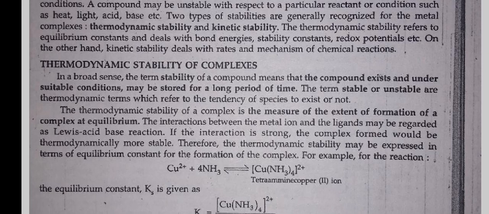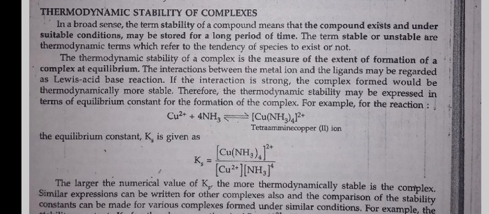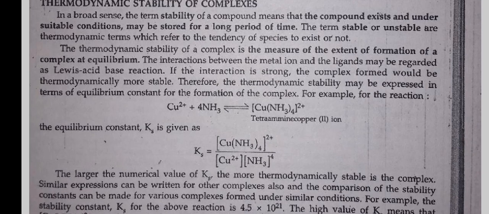Thermodynamic stability. In a broad sense, the term stability of a compound means that the compound exists and under suitable conditions may be stored for a long period of time. The terms stable or unstable are thermodynamic terms which refer to the tendency of species to exist or not. The thermodynamic stability of a complex is the measure of the extent of formation of a Lewis acid base reaction. If the interaction is strong, the complex formed would be thermodynamically more stable. Therefore, thermodynamic stability may be expressed in terms of equilibrium constant for the formation of the complex.